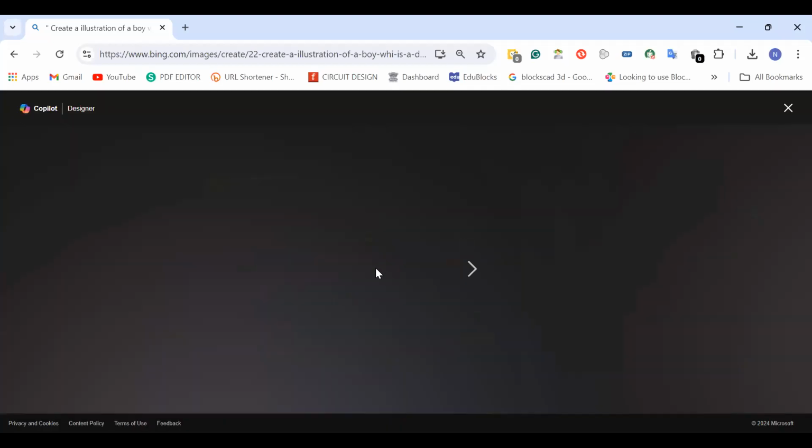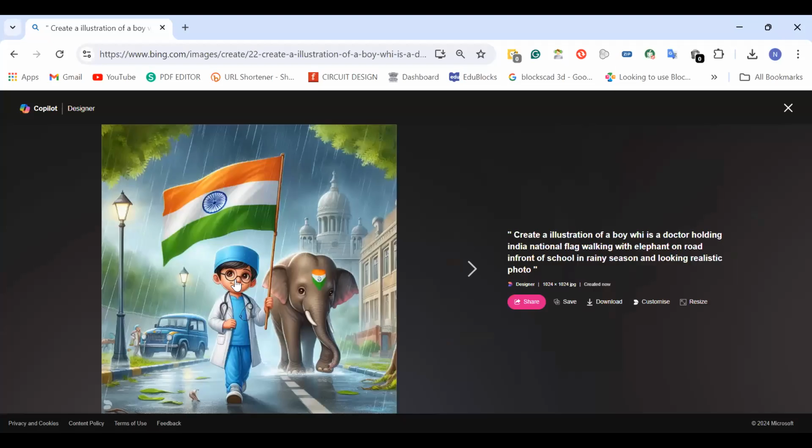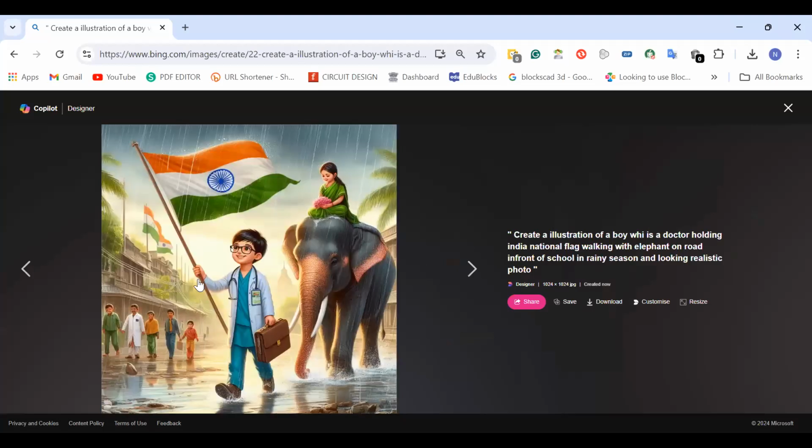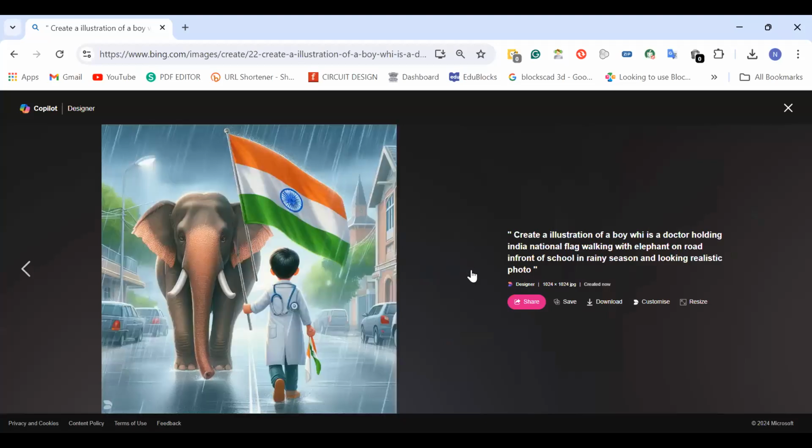Now see, this is a child, but I mentioned him as a doctor. Now there is a doctor's dress with a national flag. There's a rainy season, and there's a school also in the background. So this is how smart AI is. By using your prompt, it can give you images. So this is how smartly it actually works. And the thing is, you need to write the prompt as per your requirements.